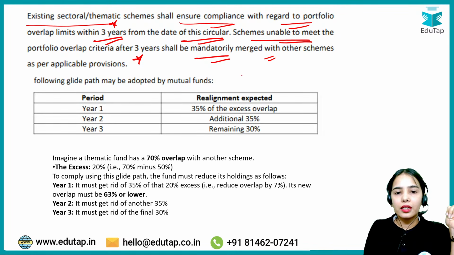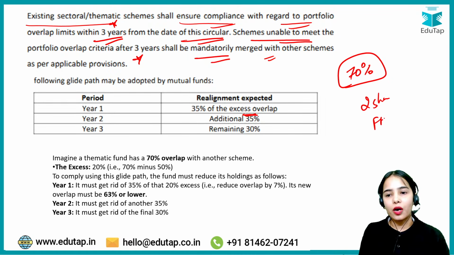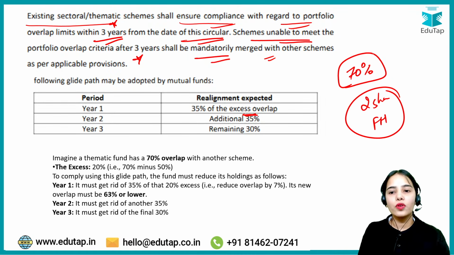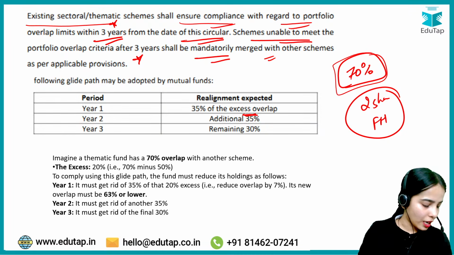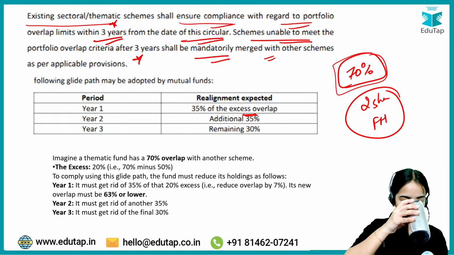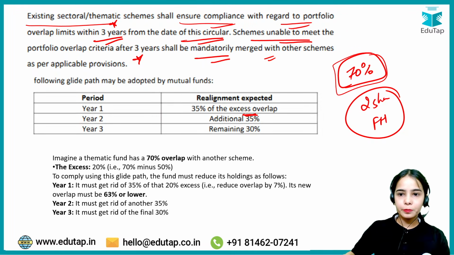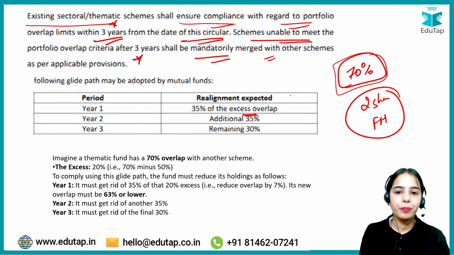So let's say there is an overlap of 70%. So what is the excess overlap? First of all, if there is an overlap between 2 schemes of the same fund house, an overlap of 70%, what is the excess overlap? Who can tell me? What is the excess overlap? 20% is the excess overlap.